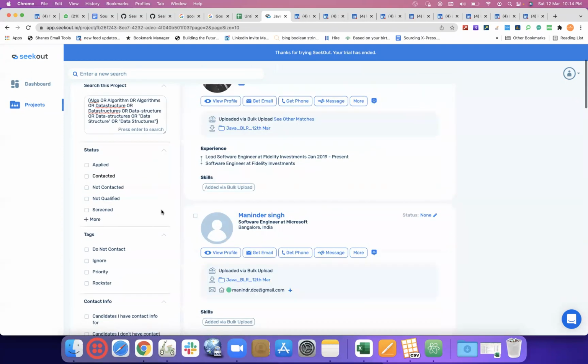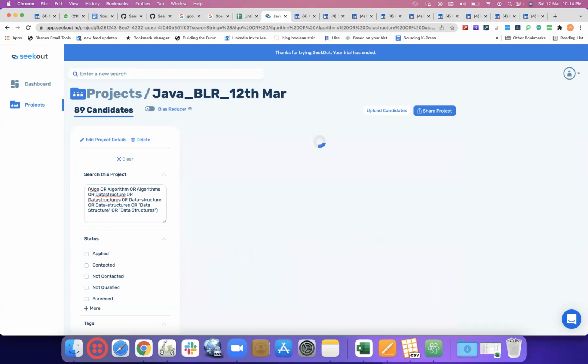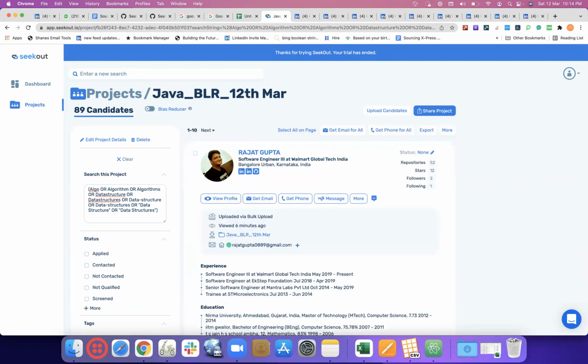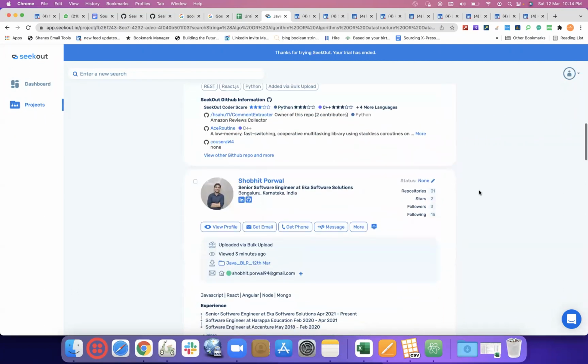Only in this project, again, we are adding some additional Boolean, only from these 89 candidates. Nice.